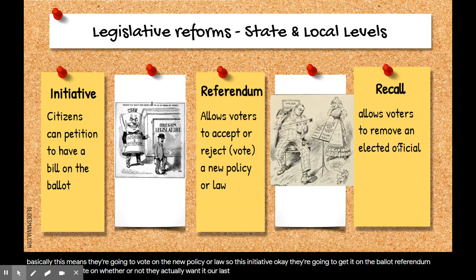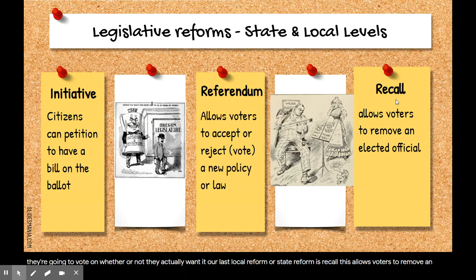Our last local reform or state reform is recall. This allows voters to remove an elected official. So basically, this means if voters are unhappy with an official, they can get rid of them. They can vote to have them removed.